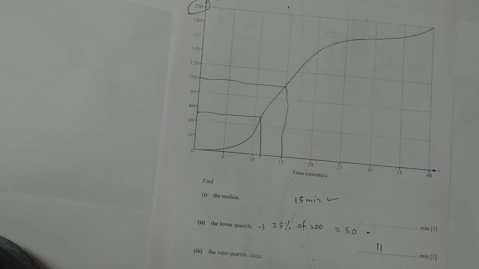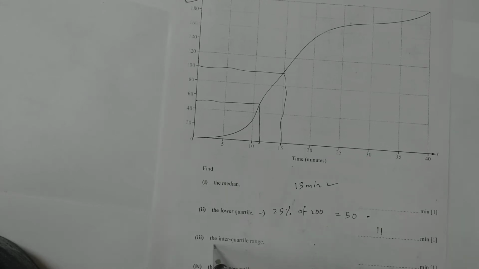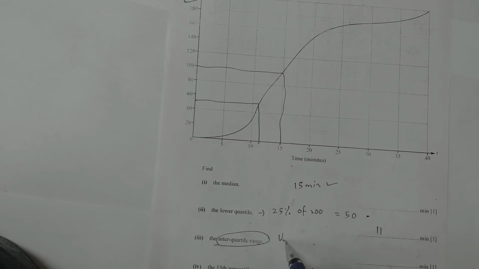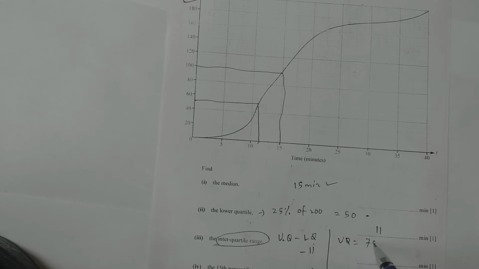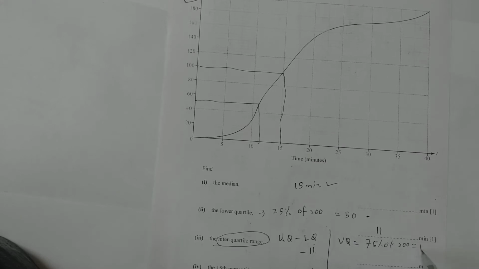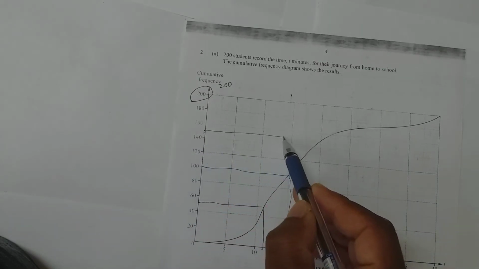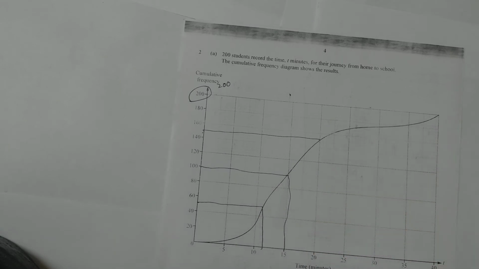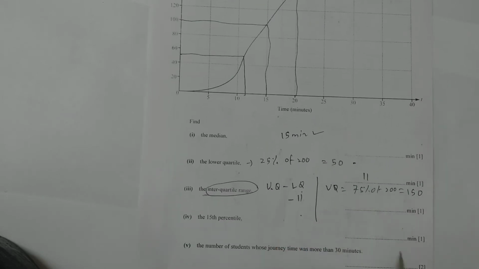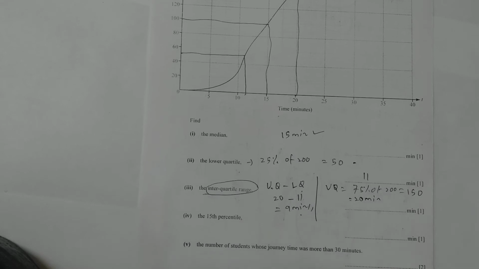Now, next, interquartile range. Interquartile range is nothing but upper quartile minus lower quartile. Lower quartile is 11. Upper quartile is nothing but 75% of 200, which is 150. So at 150, if I draw the line, it's coming at 20. So my upper quartile is 20 minutes. So write it here. So 20 minus 11 equal to 9 minutes is your interquartile range.